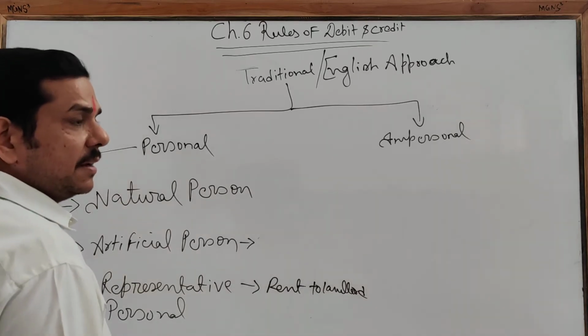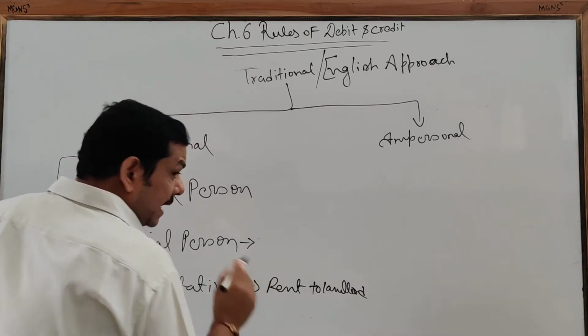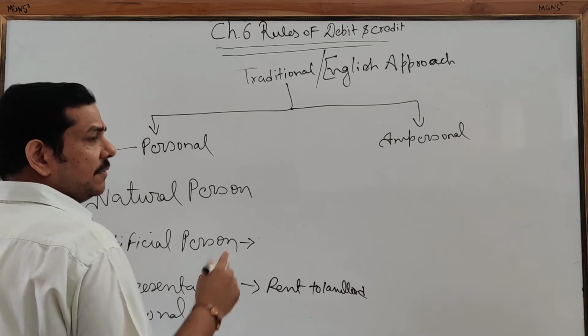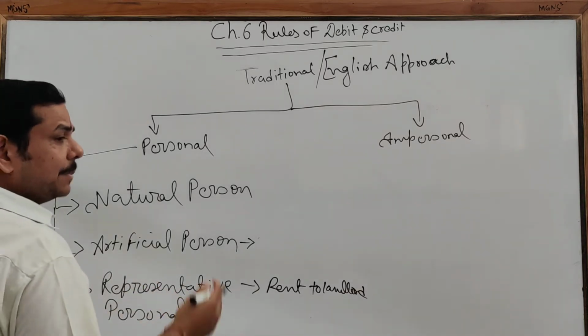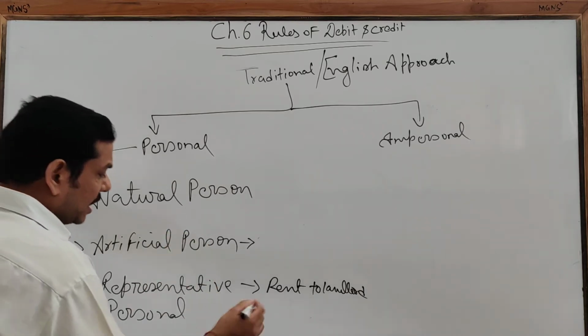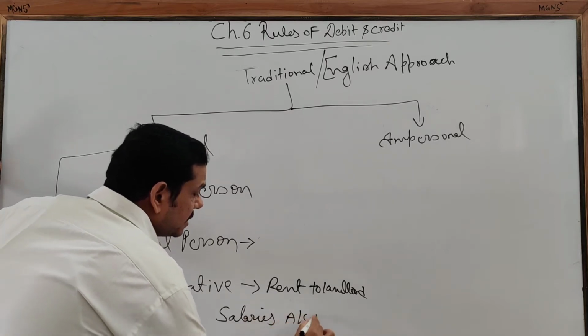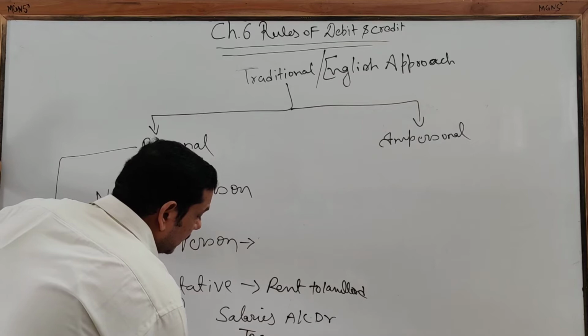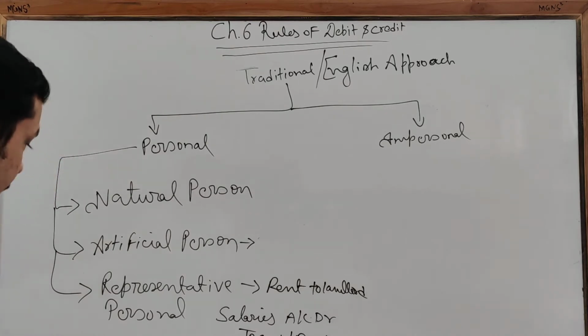For example, staff salary is due for so many laborers or staff. So what will you do? You will never debit the personal account of a person while making the payment of salary. For example, I am taking salary from this school, but still I am not the creditor of the school. Why? Because I am not doing any business with the school. On the other hand, I am rendering my services. So whenever salary is paid to the staff, the personal name of the staff will never come. What entry will you pass? Salary or salaries account debit to cash or bank. So have you understood this?